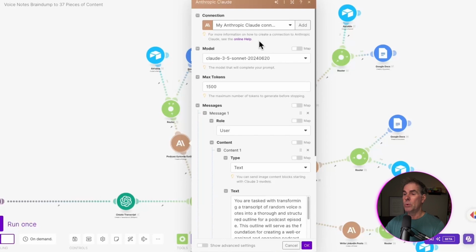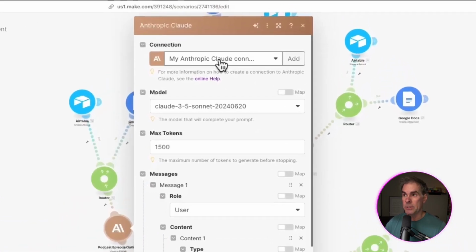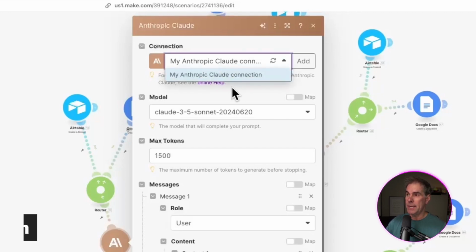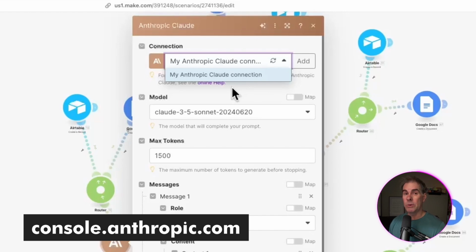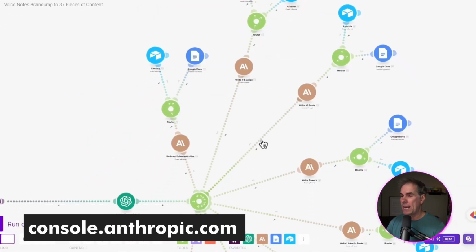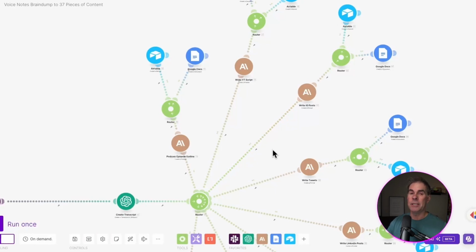By the way, in order to use Claude in your Make.com automation here, you will need to have an Anthropic API key. So you want to go over to the Anthropic console. I believe the URL is console.anthropic.com, and you want to set up your API key there. This whole automation here will literally cost you fractions of a penny each time you run this. That's how cheap it is to do this.